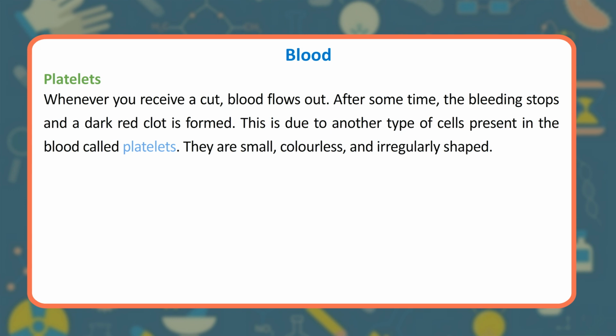This is due to another type of cells present in the blood called platelets. They are small, colorless, and irregularly shaped.